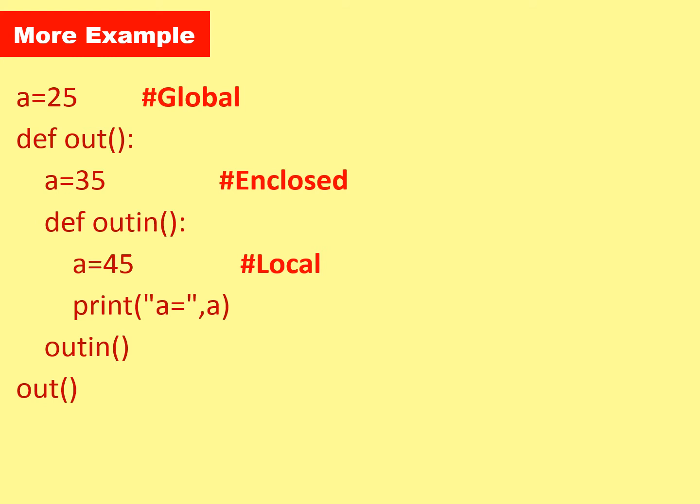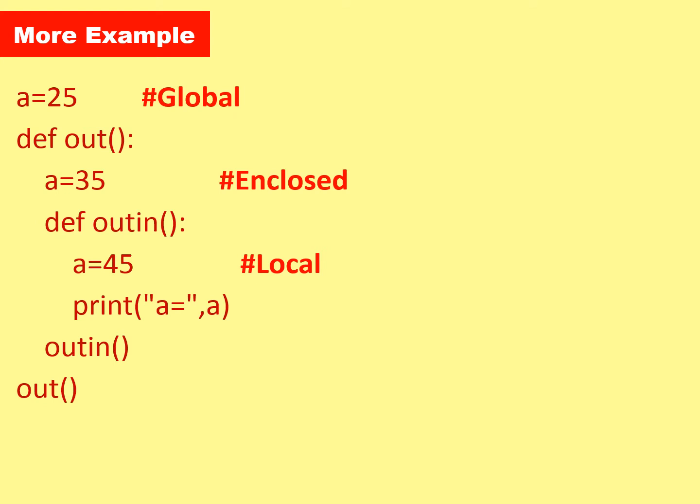Again I am repeating, a is equal to 35 is a local variable to the function out, but we never say whether it is local or global to the function out-in.